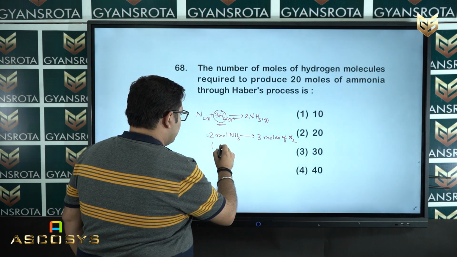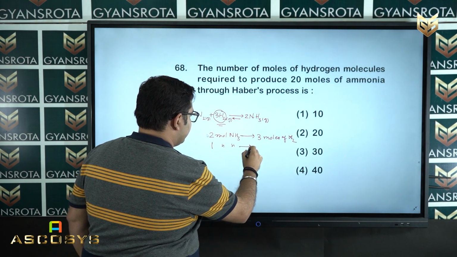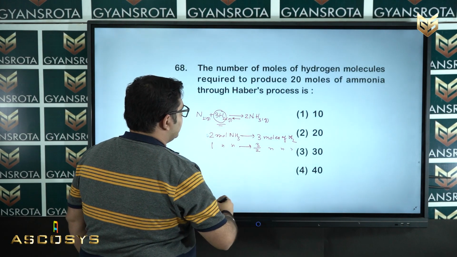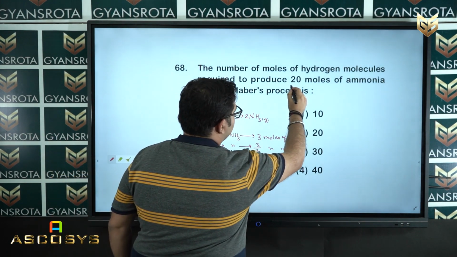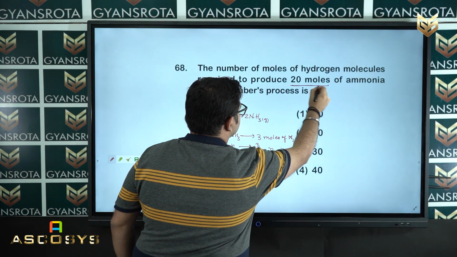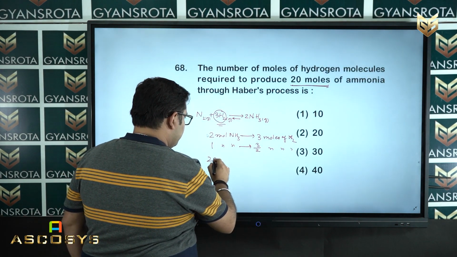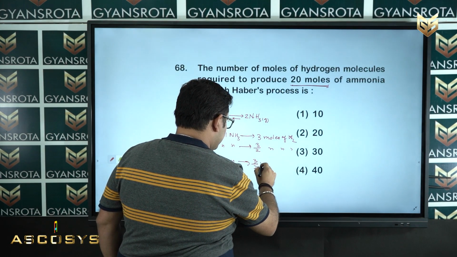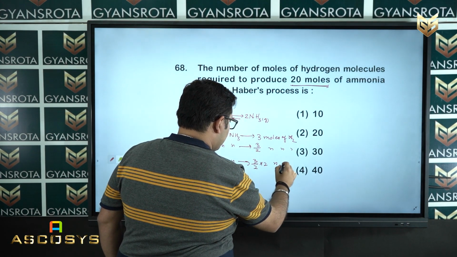Now, 1 mole of NH3 gives 3/2 moles of H2. In the question they asked about 20 moles. So, 20 moles of NH3 give 3/2 into 20 moles of hydrogen.